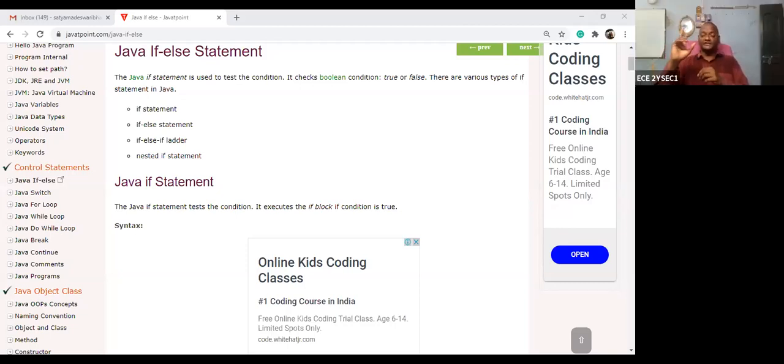First point. Second point, certain times there are sub-blocks available, because we need to check another condition. So that is called a block in a block, which is called nested blocks. I repeat, whatever the block may be, it is nothing but a program. What is a program? It is a collection of statements or instructions. So this is called a block.